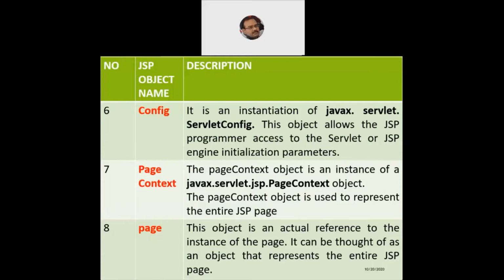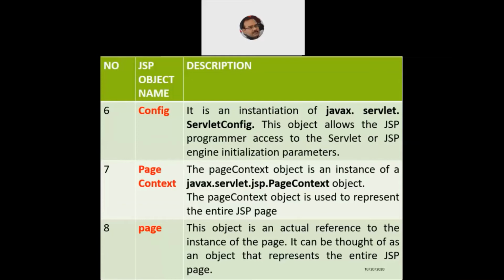Just like in the programming language, we use the this keyword. So this keyword means you are referring to the current instance of a class, the current object of a class. On the same lines, we have the object page, and this page is equivalent to this object of the class. So it can be thought of as an object that represents the entire JSP page.